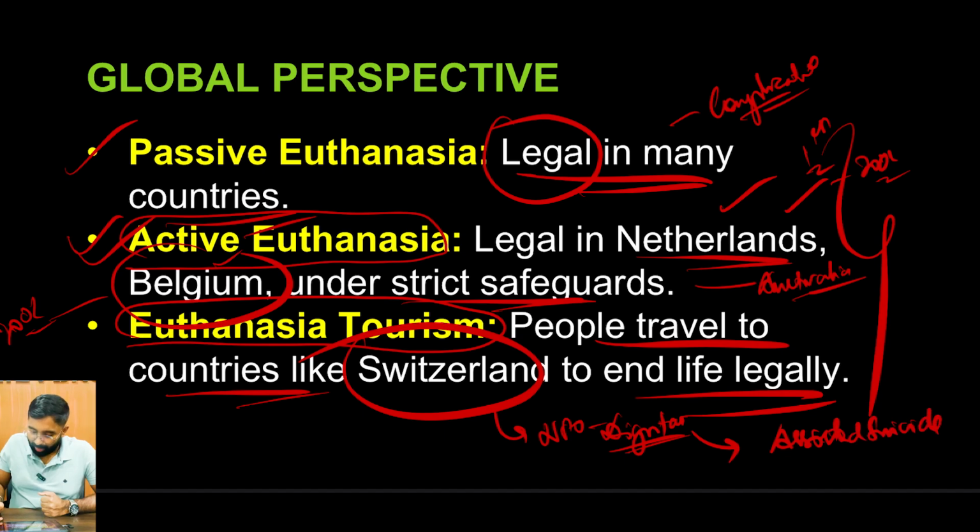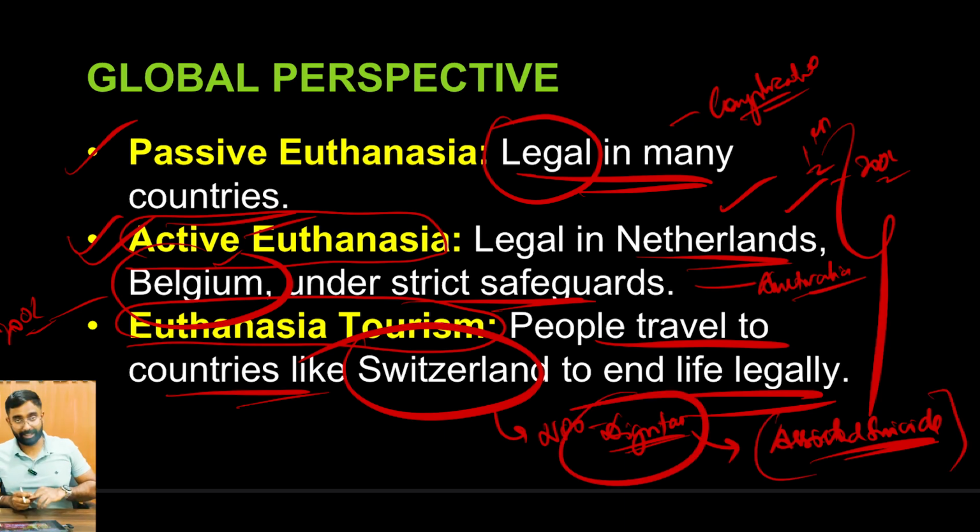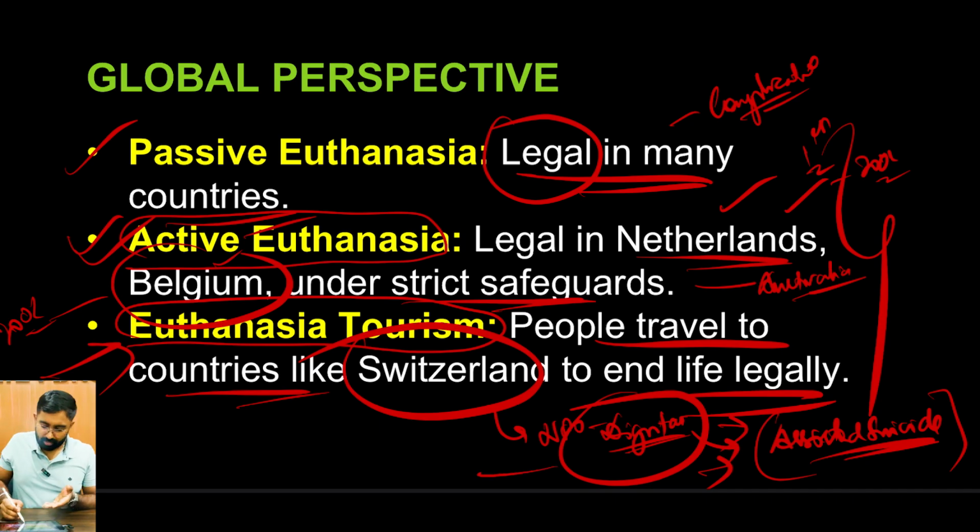So people having terminal illness, having severe mental and physical problems, who feel like their life is so miserable that they have to die, they go to Switzerland, and this organization Dignitas, they assist suicide, or active euthanasia is what we can call it. So they ensure that the person dies with dignity. And in fact, this is also a terminology, it's called euthanasia tourism, right?